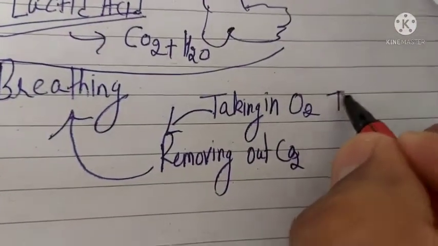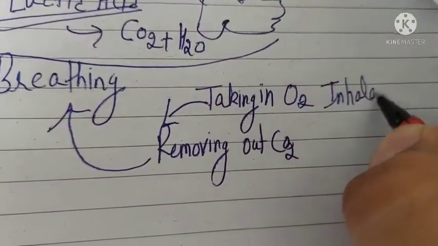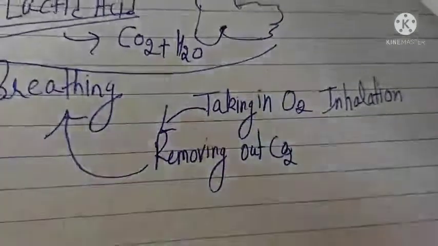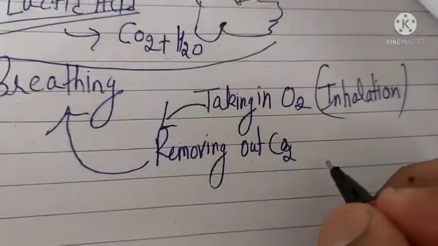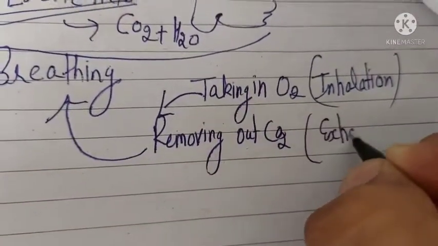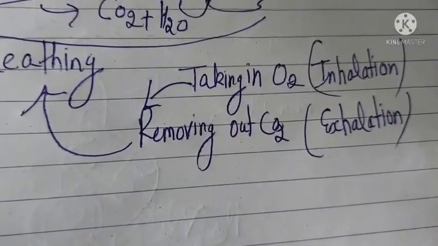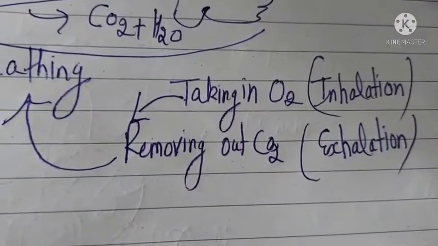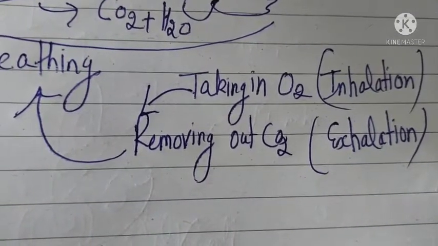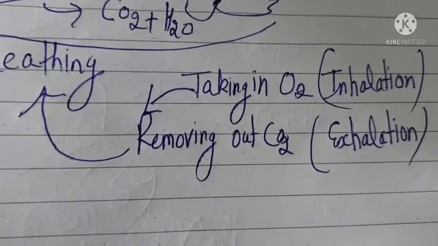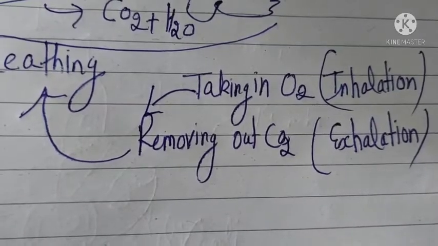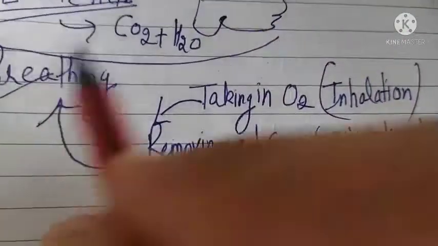Taking in oxygen is known as inhalation. That means breathing involves two steps. Inhalation, and removing out CO2 means exhalation. So if you are taking in oxygen, that is inhalation, and if you are removing carbon dioxide, that is exhalation. So this is breathing.